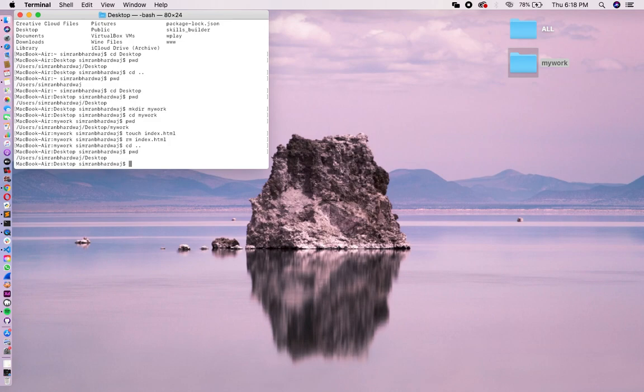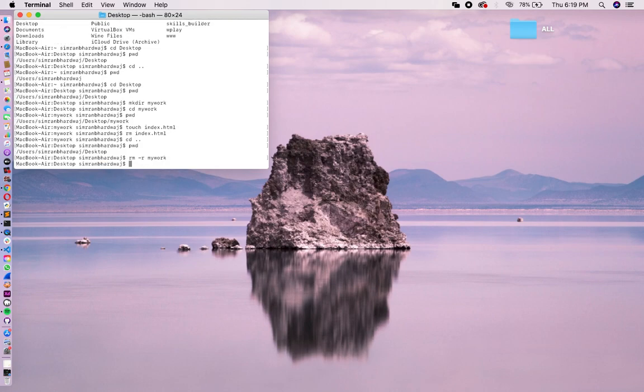Now if you want to delete your my work directory, you can use the command rm -r. Do remember it is all case sensitive, so take care of the small letters and capital letters and also the space. So to delete the my work directory, type the command rm space minus r, then type the name of the directory that you want to delete.